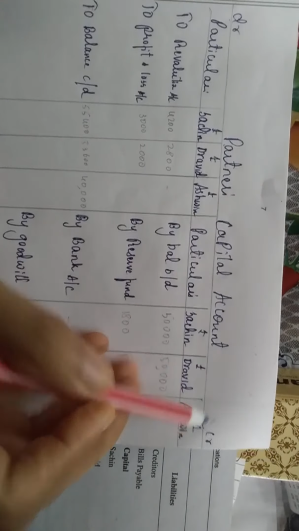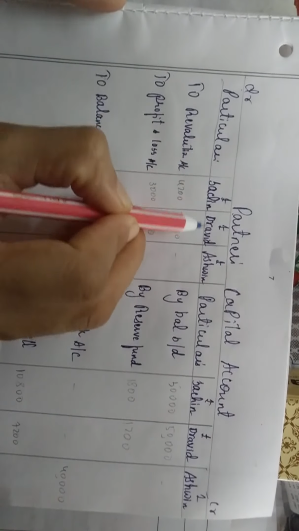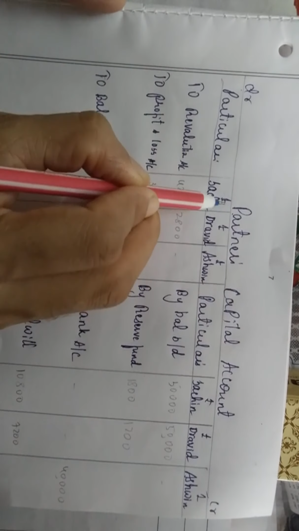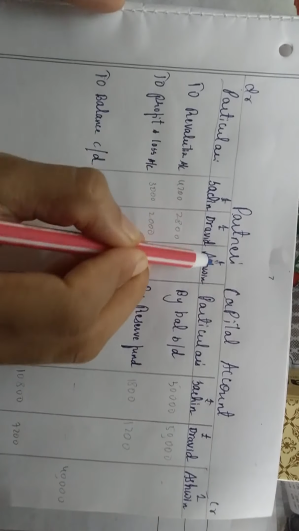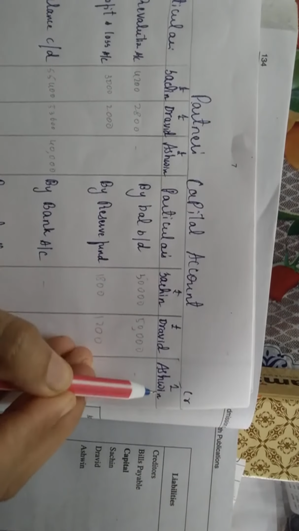Now next is partners capital account. Partners capital accounts you have written, partners capital account. Debit, credit. Particulars. Write then all the three partners' names. Sachin, Dravid, Ashwin. That is rupees. Sachin, Dravid, Ashwin, rupees.